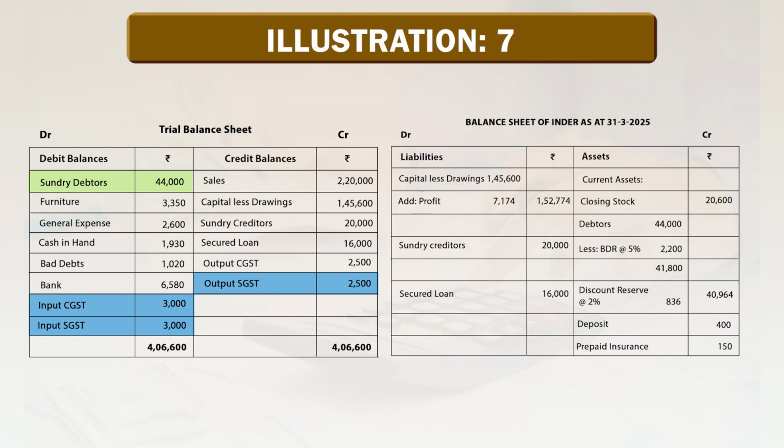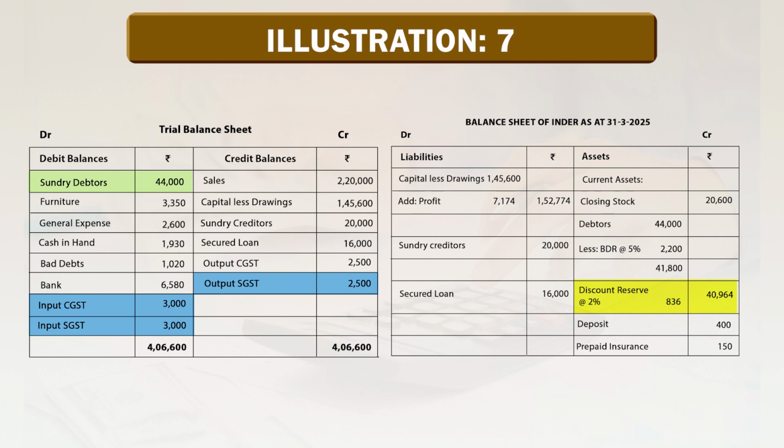So, both amounts will be deducted from the debtors amount. Debtors are given as 44,000 less bad debts reserve at the rate of 5%, 2,200, so the net amount is 41,800, less discount reserve at the rate of 2%, amount 836.